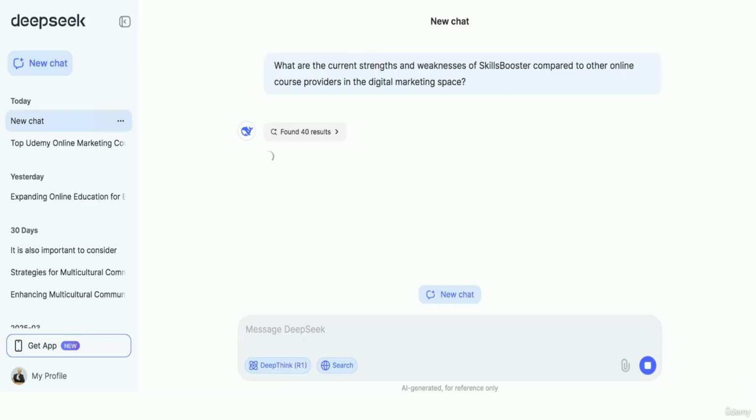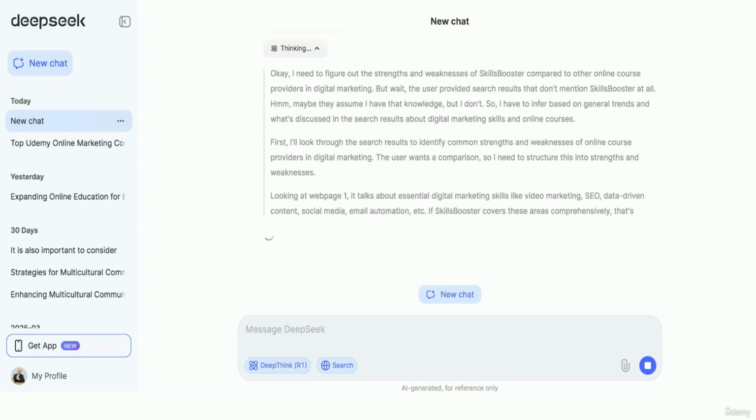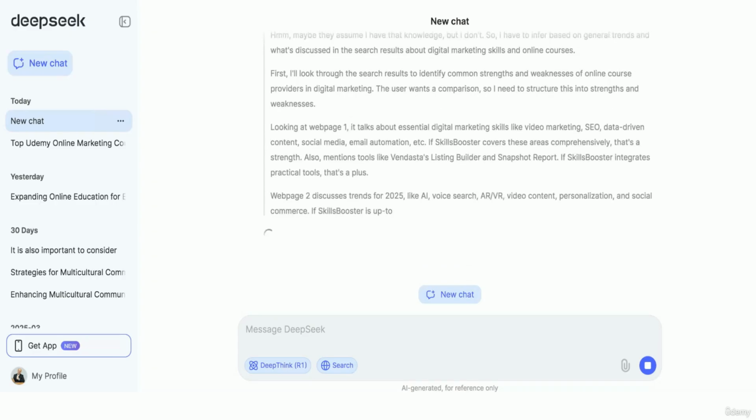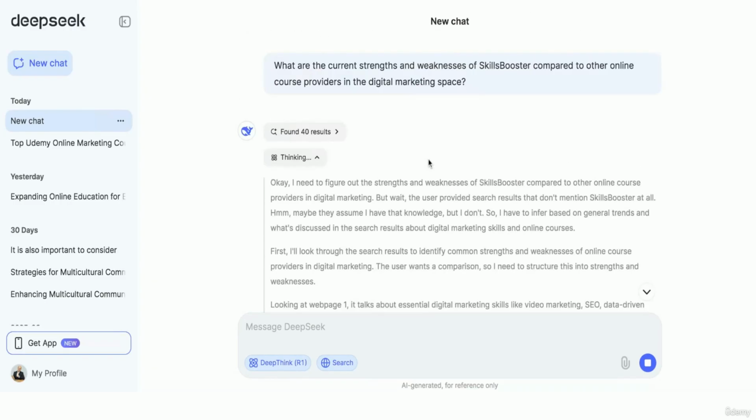DeepSeek analyzes open data: Udemy profiles, public reviews, top popularity, audience scores, PR mentions. In responses, I receive, for example, strengths: multilingual audience, affordable pricing, regular content updates, growing interest from B2B clients; weaknesses: limited topic range, focus only on digital, few deep courses, no advanced levels, no mentorship or certification model, etc. This is what we can get, and we see how fast DeepSeek is searching info for us.